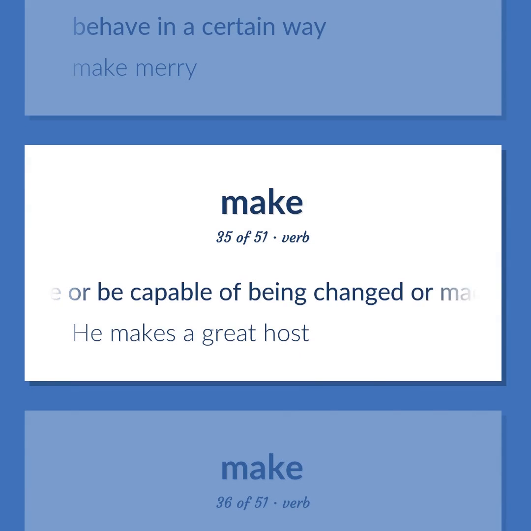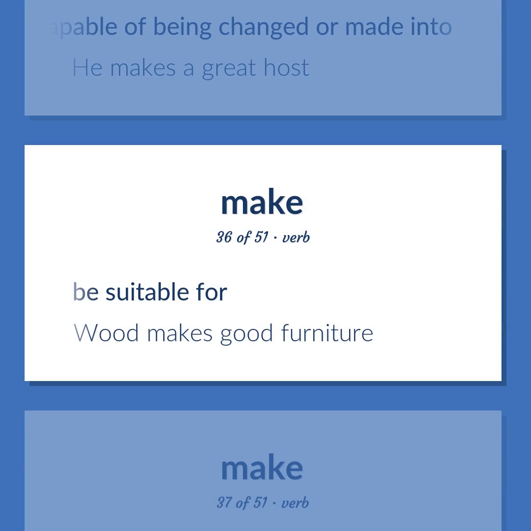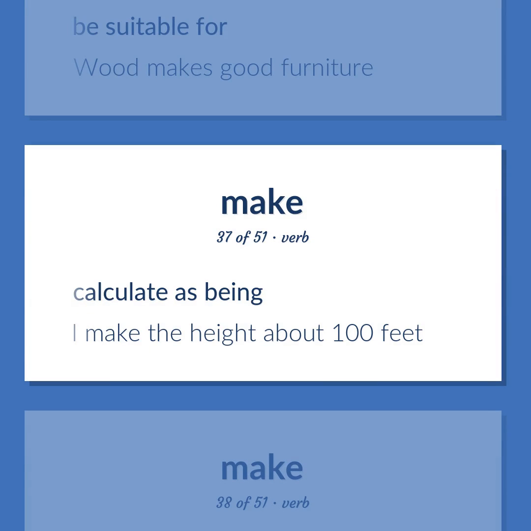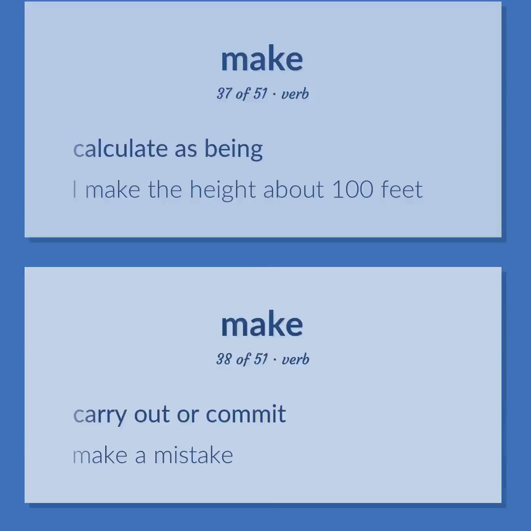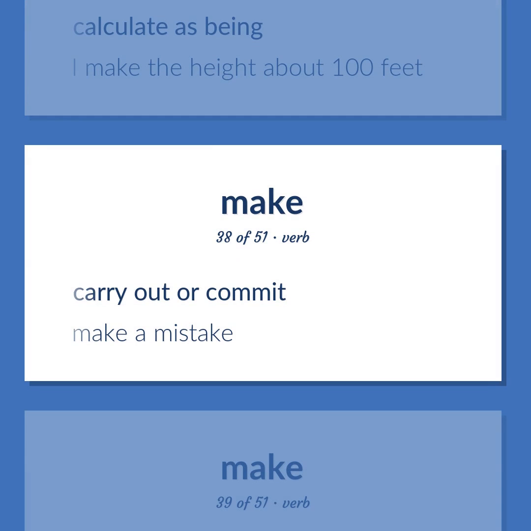Be or be capable of being changed or made into. He makes a great host. Be suitable for. Wood makes good furniture. Calculate as being. I make the height about 100 feet. Carry out or commit. Make a mistake.